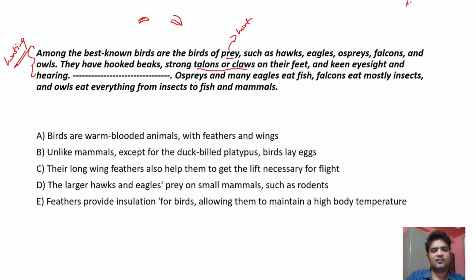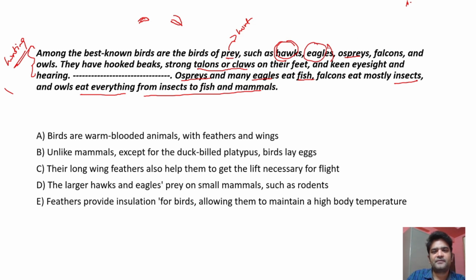So he's saying here ospreys and many eagles eat fish, falcons eat insects, and owls eat everything from insects to fish and mammals. So hawks have been left, and eagles have been left.